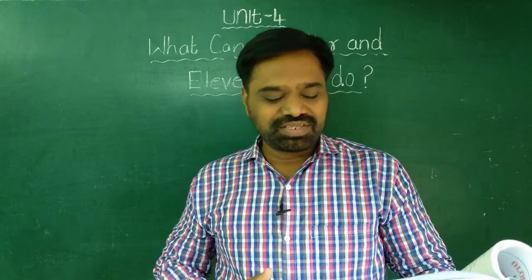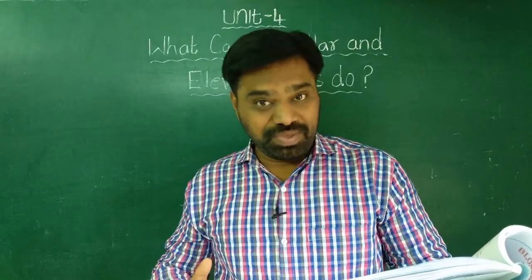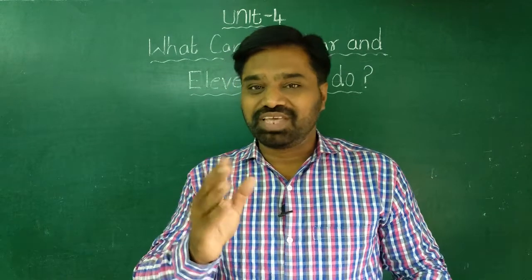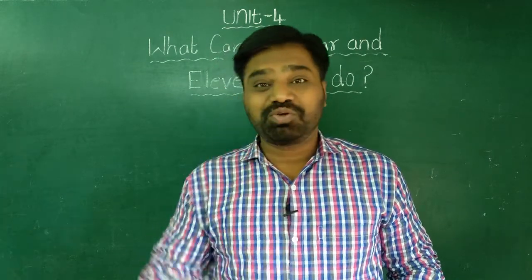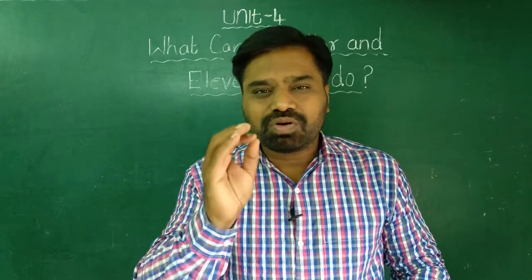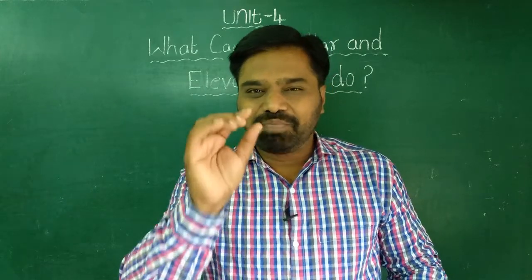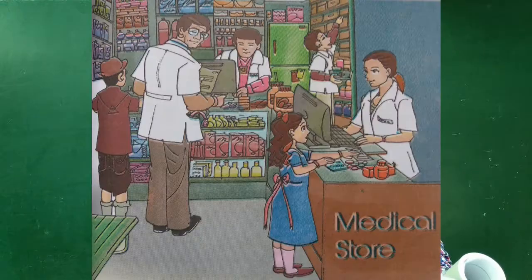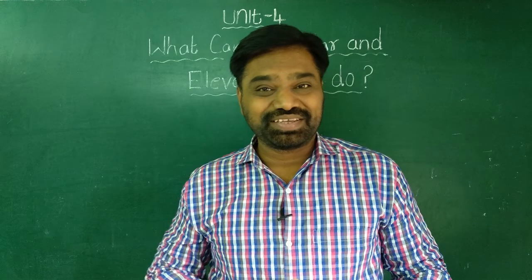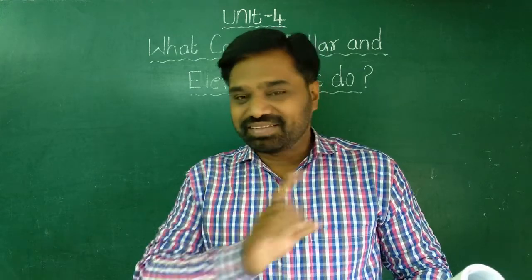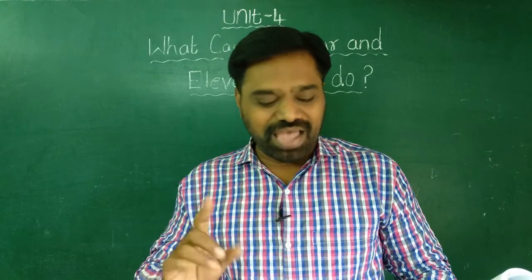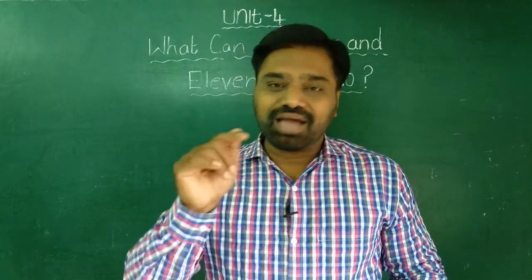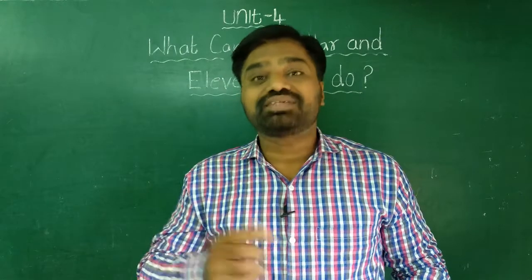The next question is, does she look happy? What makes you think so? Now, that is what you have to understand. If you look carefully at the picture of that girl, you can notice her eyes. The girl is crying. So we can understand that the girl is not happy. Then another reason we have to understand.